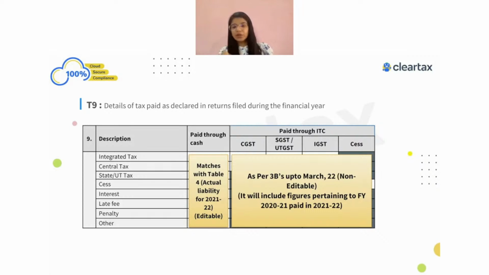In such a case, what you have to make sure is that this was part of your last year table number 10 and 11. So when it was part of your table number 10 and 11, what is there is 10 minus 11, the liability, that exactly means that this is the liability related to the previous year and was paid in the next year, right? So there would be the differences. So whenever you look into the last year table number 10 minus 11, plus whatever the tax payable comes over here will always match with this, right? So this is something which we have to do.